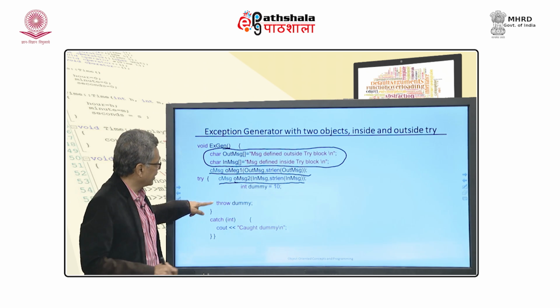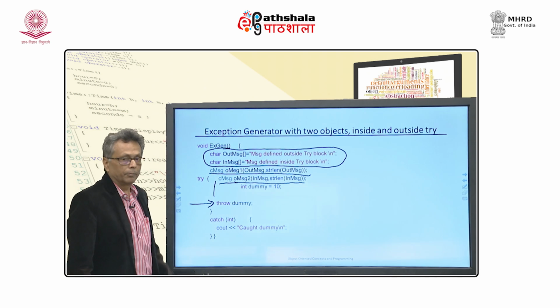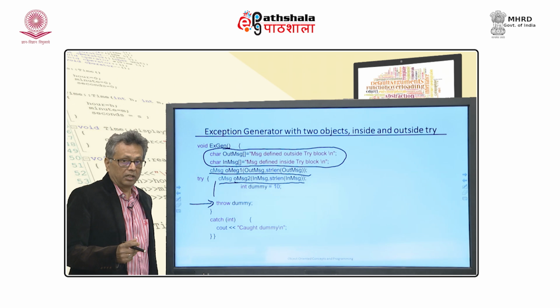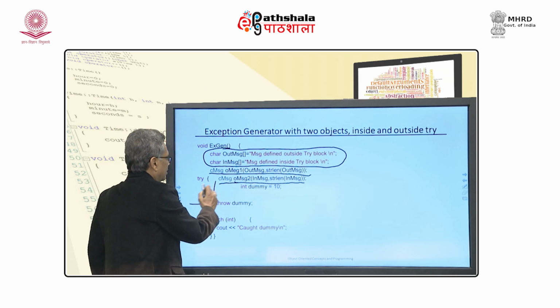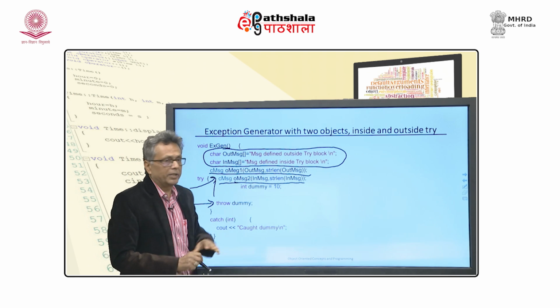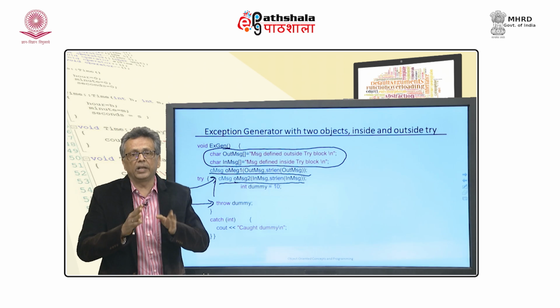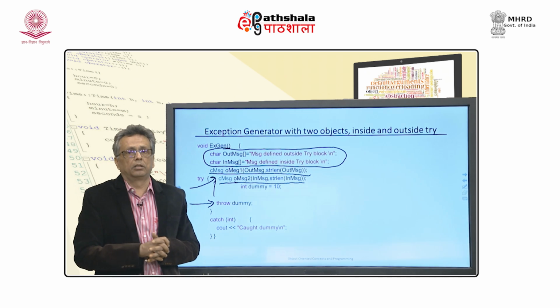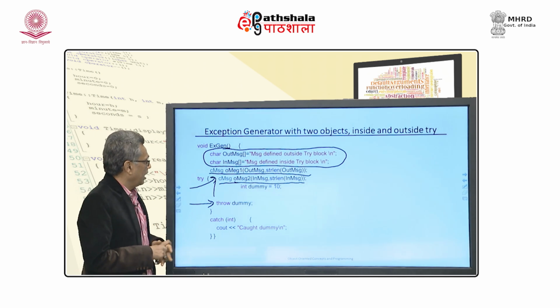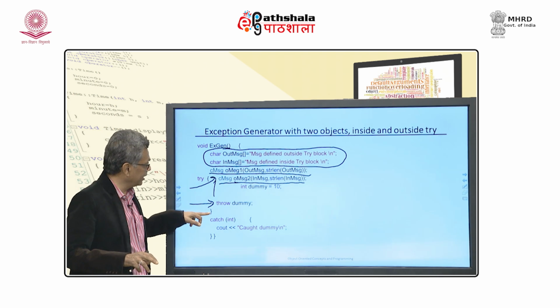So, when I execute this throw dummy, what will happen? It will destroy all objects prior to it, one after the other. Okay. So, the destructor of CMessage for OMSG2 will be called when the exception is not completely handled. There is an uncaught exception being progressed, and when you come out of this, the exception is over.